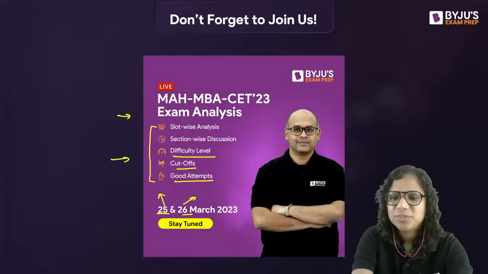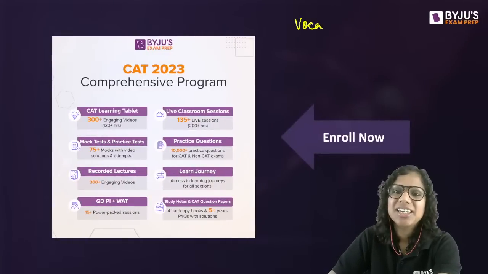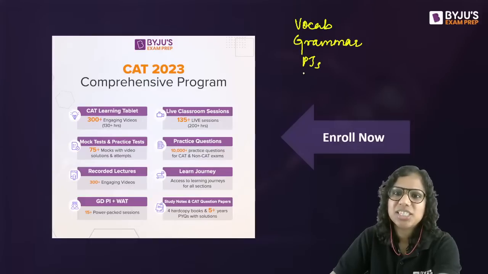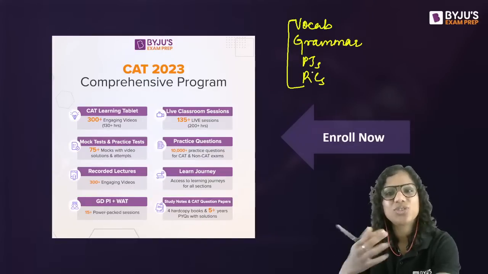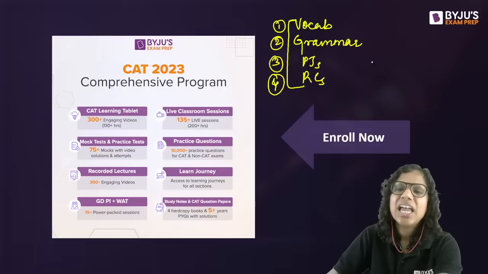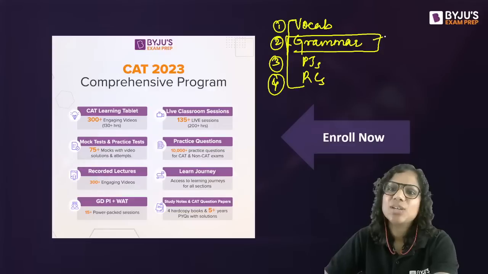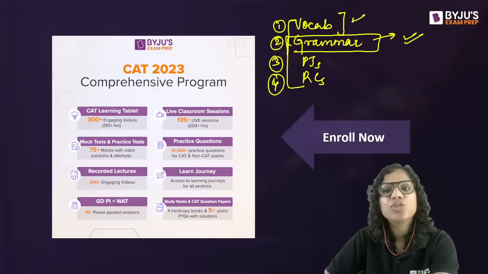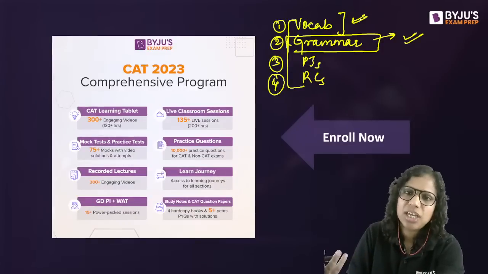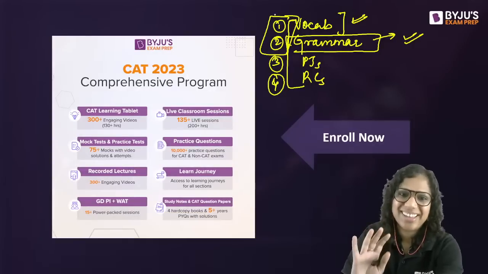Important topics, everything is important. See, vocabulary, grammar, the areas remain the same. Vocabulary, grammar, PJs and RCs, these are the four areas that CET questions you on year after year. So these are the areas that are important for you. At this stage, today and tomorrow, just revise some of your grammar concepts and some of the vocabulary words that you've learned so far. Now is not the time to learn new things or practice a lot of things. I don't suggest that. Just this much is enough, okay?